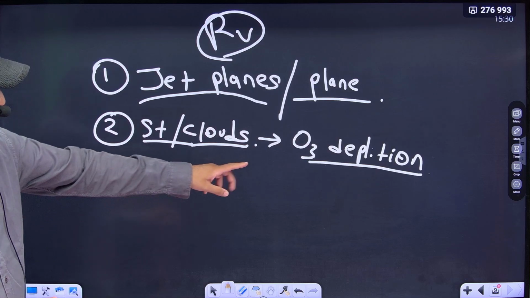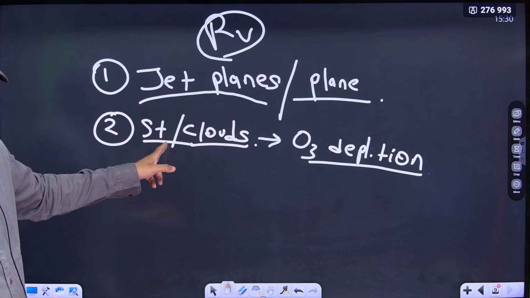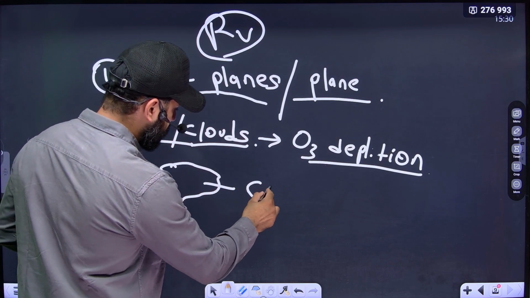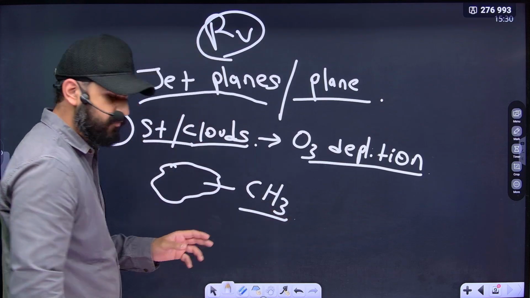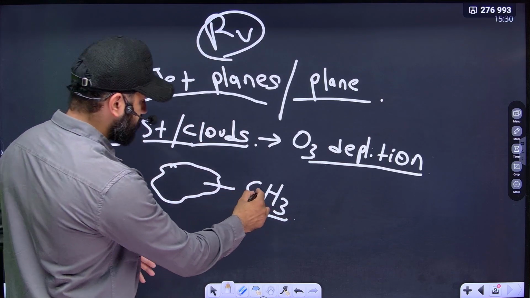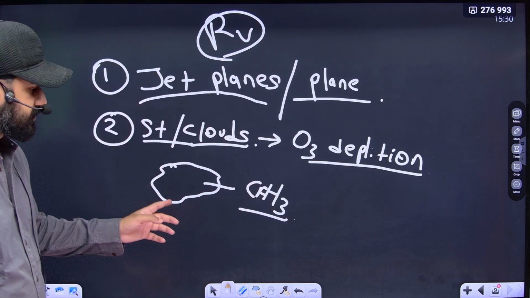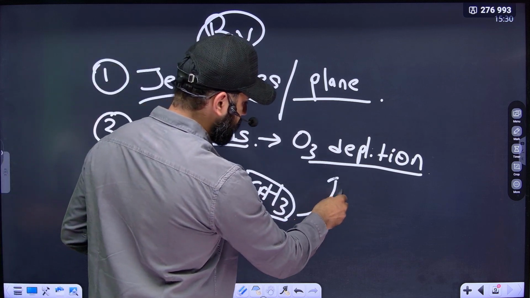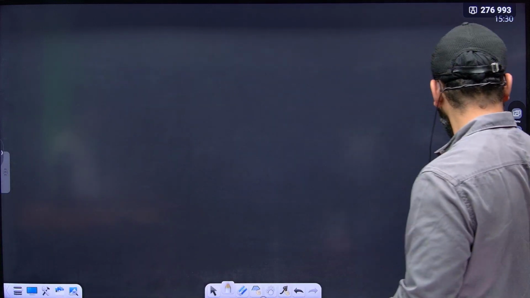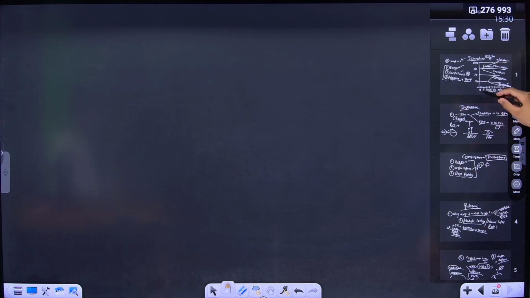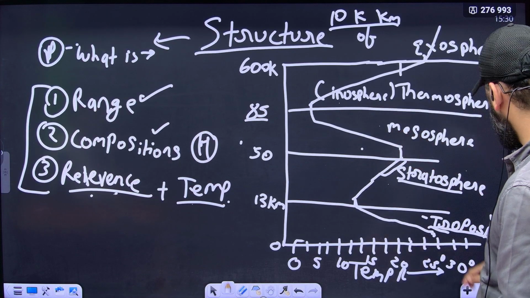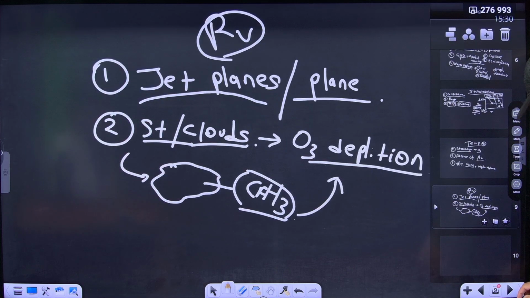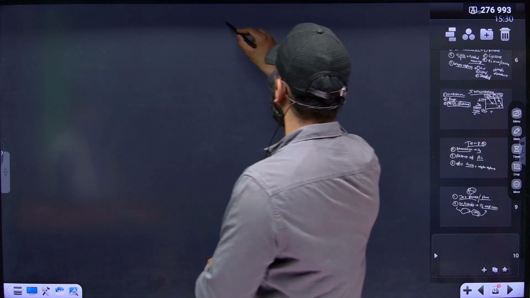This phenomenon is because of the presence of stratospheric clouds, and these stratospheric clouds contain pollutants, chlorofluorocarbons. These stratospheric clouds contain CFCs, which are responsible for ozone layer depletion. So we have completed two important layers of the atmosphere. Now we have come to the mesosphere. Let us talk about the mesosphere.